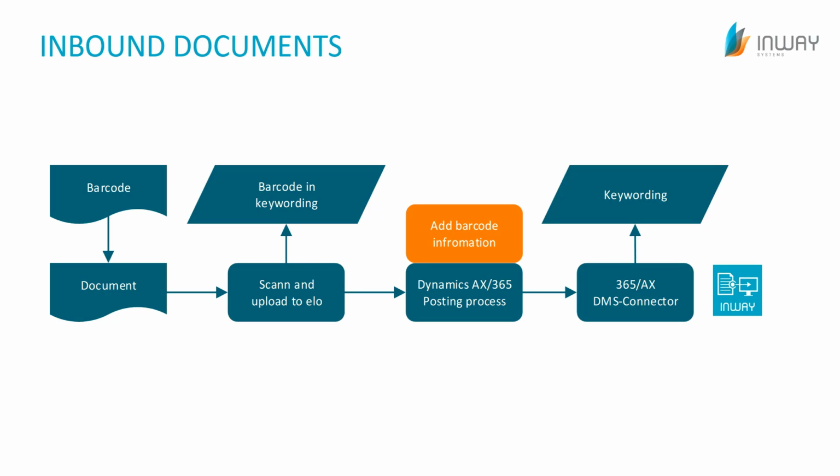ELO then will recognize the barcode and write it onto the keywording. We then proceed with posting the invoice in D365. Before we start the posting process, we specify the barcode so the connector knows which document in ELO belongs to the invoice in D365. After posting, the connector will automatically update the keywording information in ELO based on the invoice we just processed in D365.